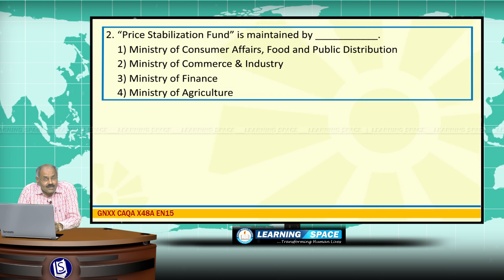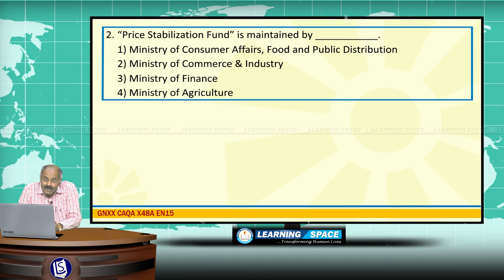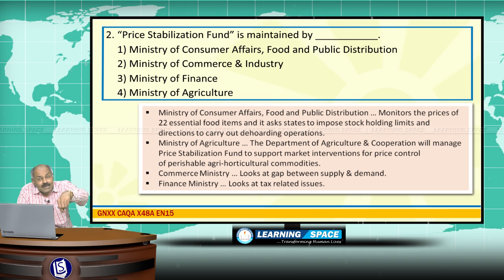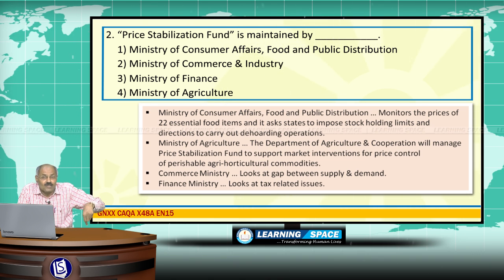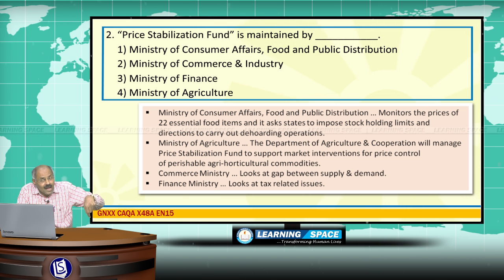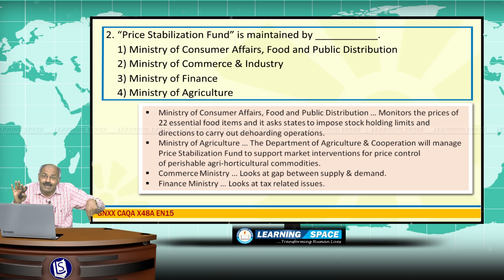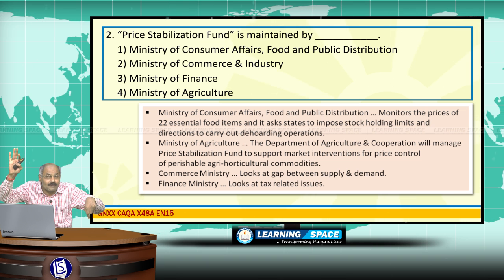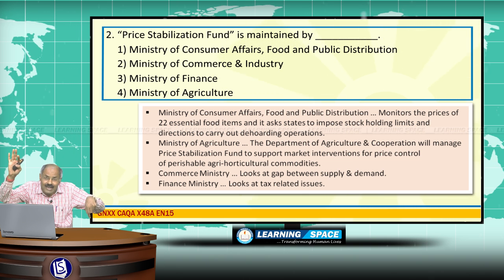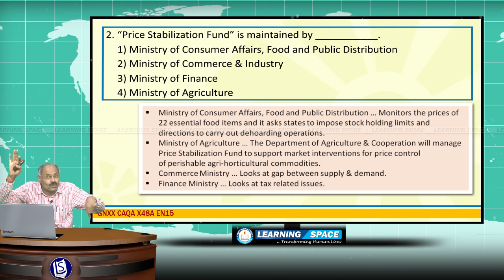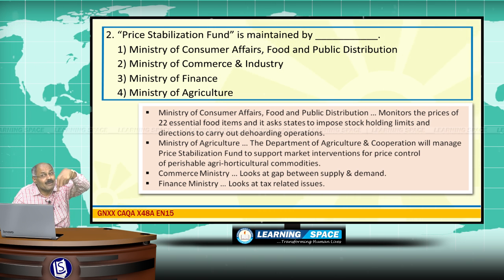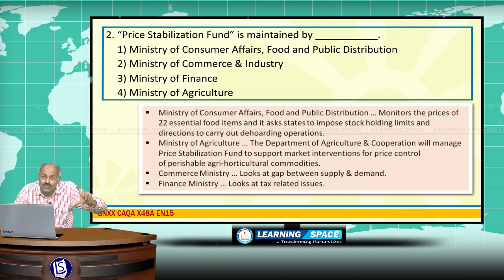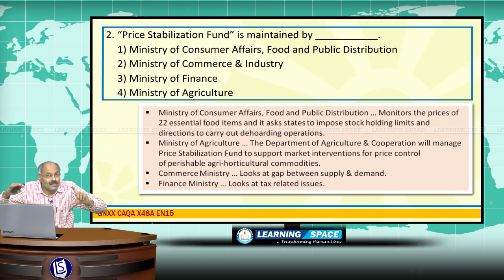Price Stabilization Fund. Government of India announced a Price Stabilization Fund with 500 crores of rupees. What is the purpose of the Price Stabilization Fund? The purpose is that when the prices of essential agriculture commodities are rising beyond the limit, this is the mechanism where the government will intervene, right? For those interventions, this fund will be used, and the government has given 500 crores of rupees over a period of 3 years.